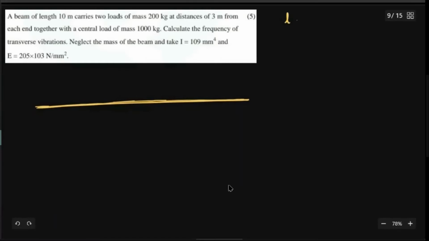The total length is 10 meters, and the loads are at distances 3 meters from both ends. So just assume that this is simply supported. Like this, this end is say A, this end is B, and it is 10 meters in length.